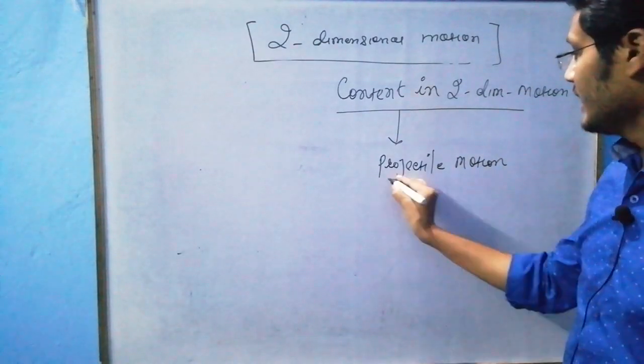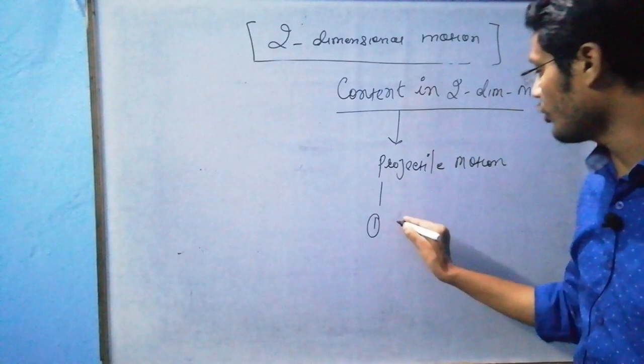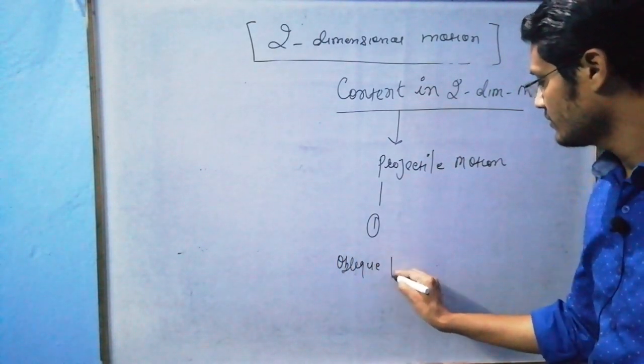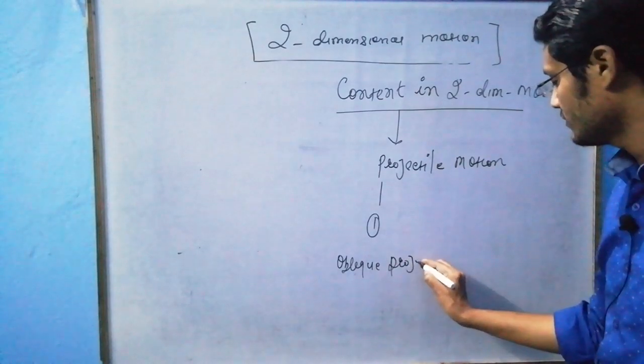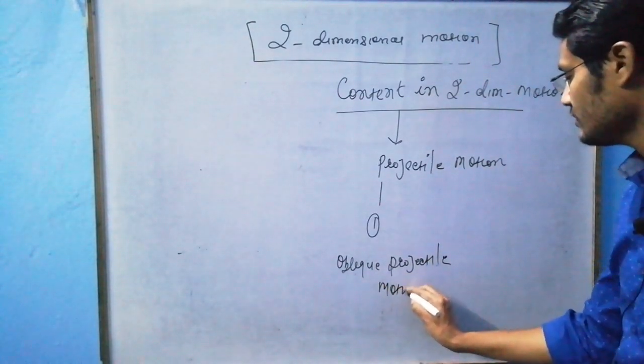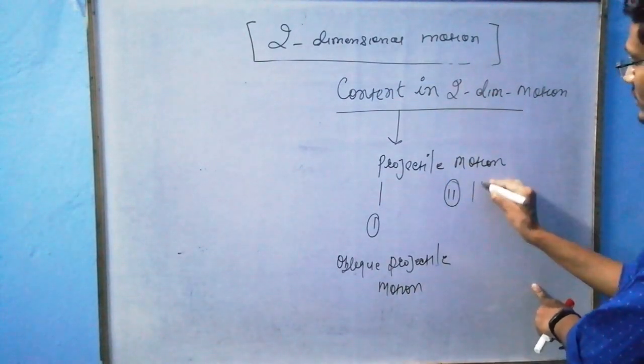Okay. In projectile motion, we have to see three types of projectile. First is oblique projectile motion. Second is horizontal projectile motion.